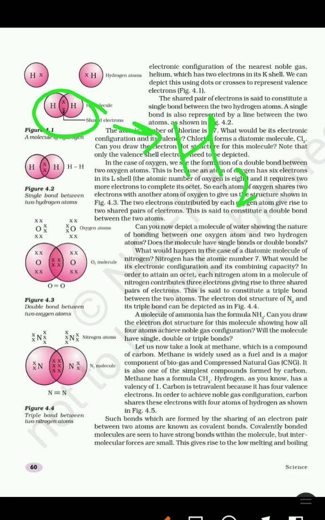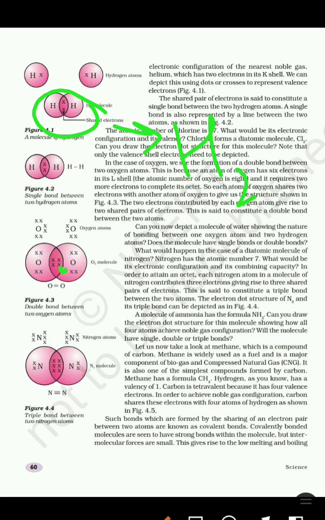So to form the hydrogen molecule, a single covalent bond is formed. Single covalent bond means the two atoms share 2 electrons, one from each. That means one pair of electrons means single covalent bond, 2 pairs of electrons means double covalent bond, and 3 pairs of electrons means triple covalent bond.